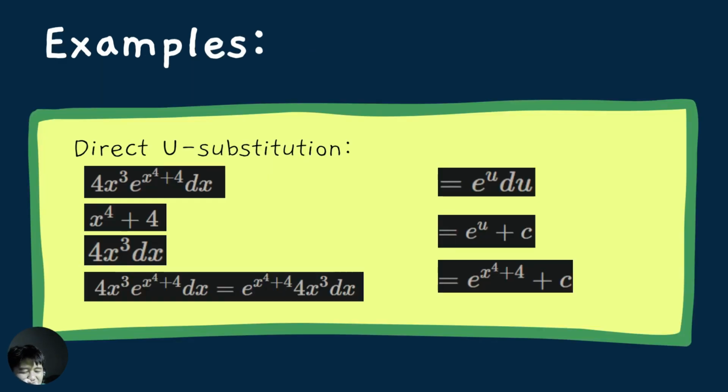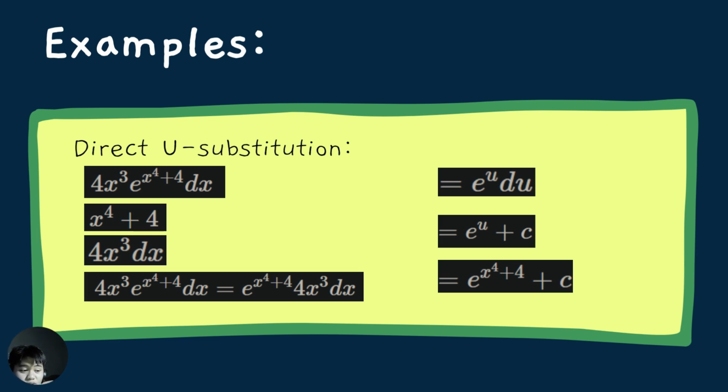So you have two types of antidifferentiation, a direct u substitution and an indirect u substitution. But first, we're going to be doing the direct u substitution. We have the integral of 4x to the power of 3 times e to the power of x to the power of 4 plus 4 times dx. So our u is going to be the more complicated variable. It's going to be x to the power of 4 plus 4.